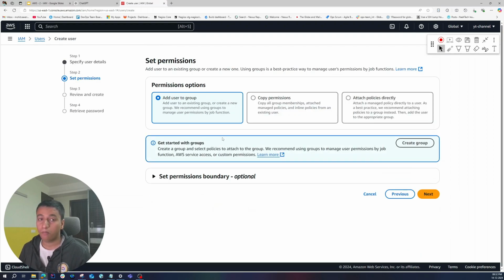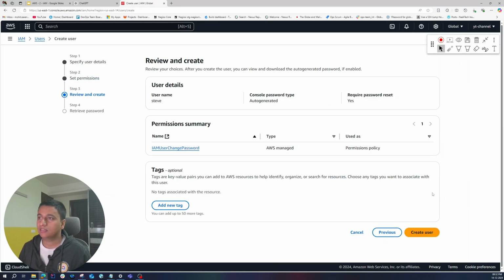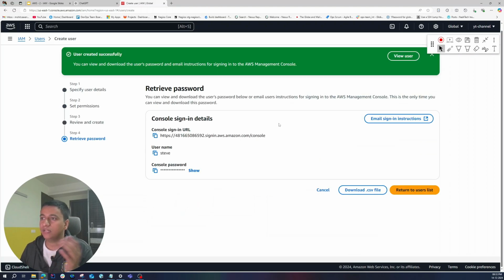And now it's asking you for permissions, like what kind of roles and permissions you want to give to Steve. As of now, we will not give him anything. We will go with the default settings. So let's click on next. Then again, click on create user. But before that, you see, even though we did not attach any permission, it's still giving him a default permission that says IAM user change password. Because once he gets that email, he will have to change his password. So that is why he needs that permission. It is by default. So now let's click on create user, and the user has been created.